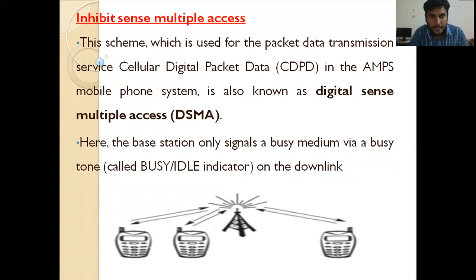The next one is inhibit sense multiple access. This scheme is used for packet data transmission, such as cellular digital packet data in the AMPS mobile phone system, and is also known as digital sense multiple access, DSMA. Here the base station only signals a busy medium via a busy tone on the downlink.